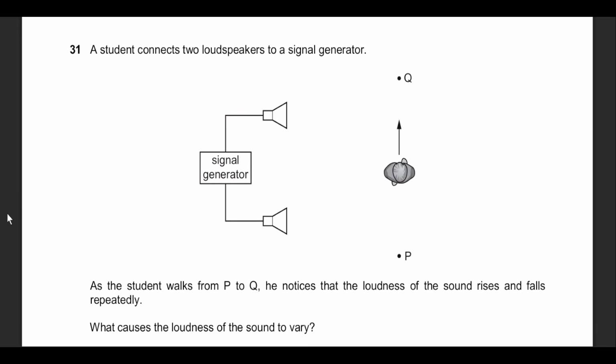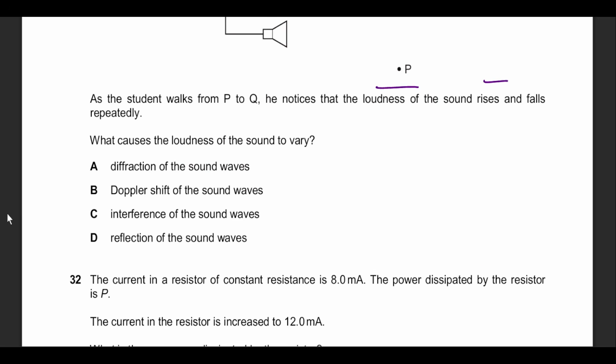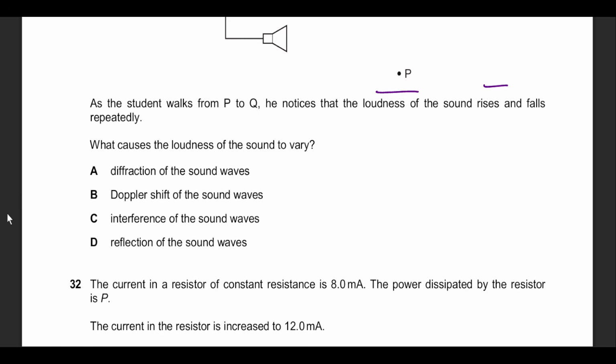Question number 31, again from diffraction and interference. Signal generator P to Q. He notices the loudness of the sound rises and falls. He says, why did this happen?